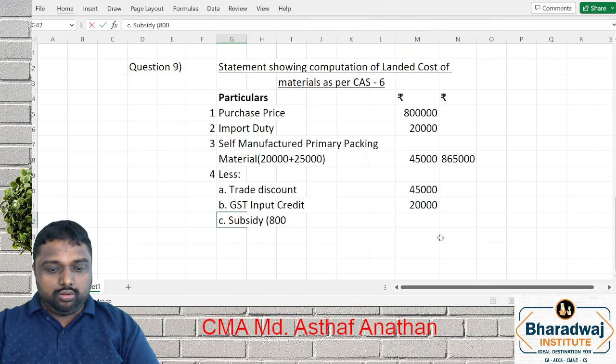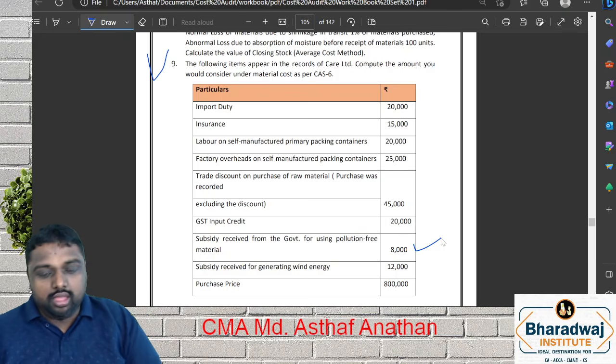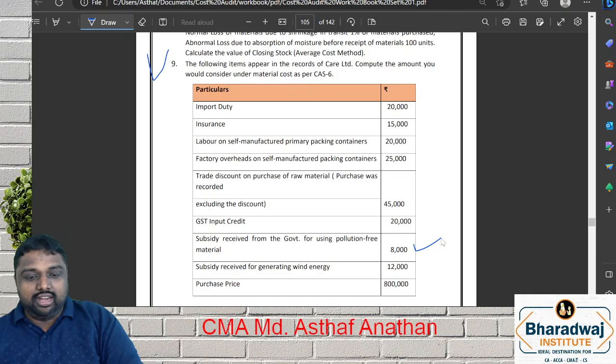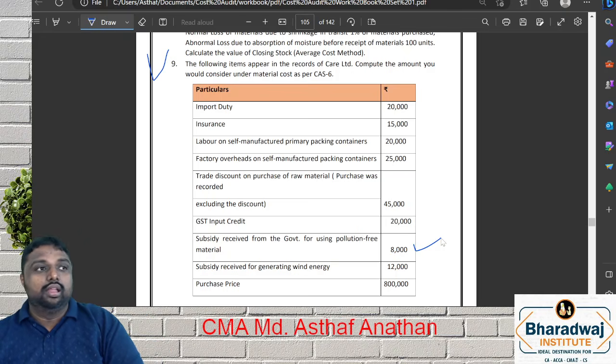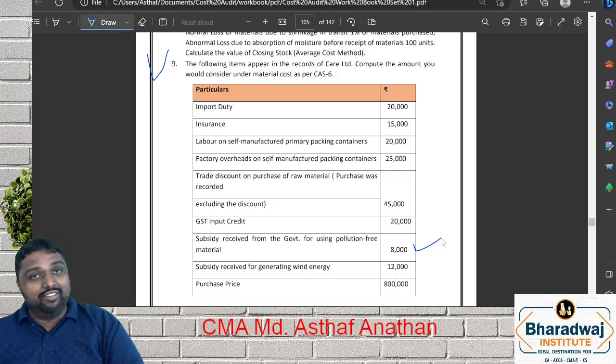So 8,000. Subsidy received for generating wind energy: is it relating to material? The second subsidy is not relating to material. The subsidy relating to material only we have to take. Wind energy is not relating to material. That will be considered while computing the cost of wind energy.